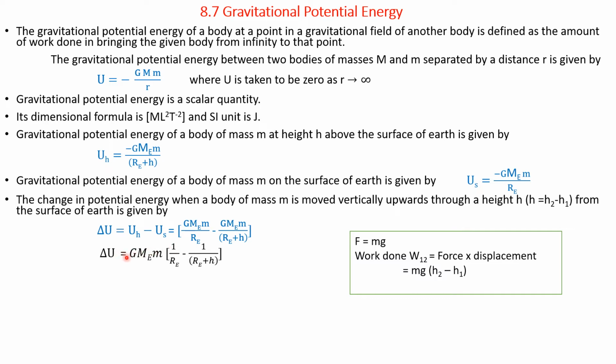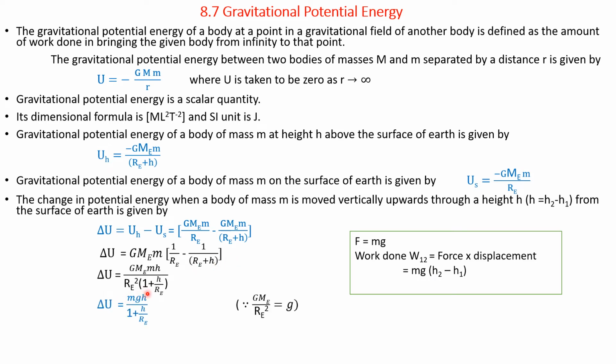Therefore, simplifying, delta U is equal to G M_E m h divided by R_E square into 1 plus h divided by R_E. Please simplify the terms within the big bracket.